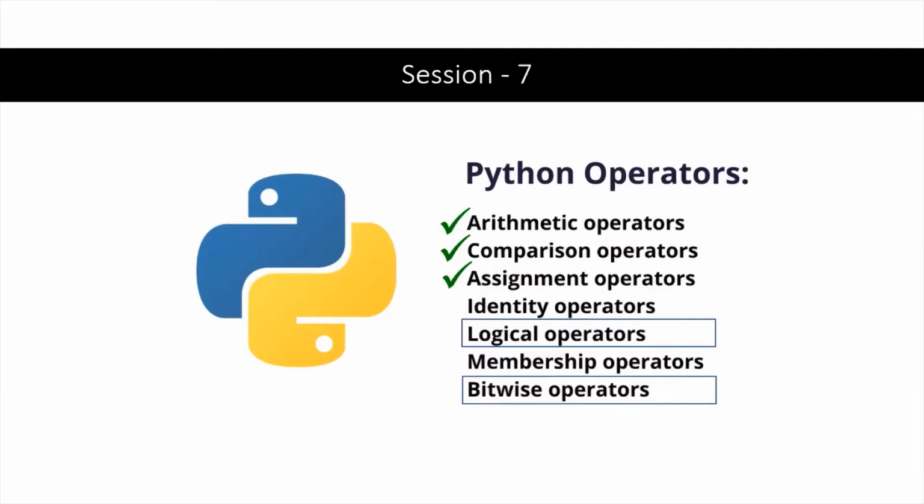Hello. Today we are going to discuss Python operators, which work on individual bits. I'll explain the meaning of this statement. Till this session we have discussed arithmetic operators, all the comparison operators, and the assignment operators, like the shortcut operators plus equal to, minus equal to, star equal to, and all these things. Today we are going to discuss the logical operators and the bitwise operators.